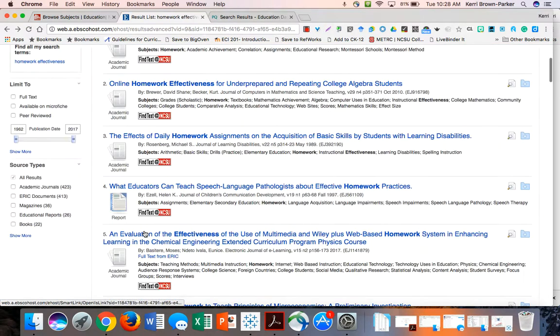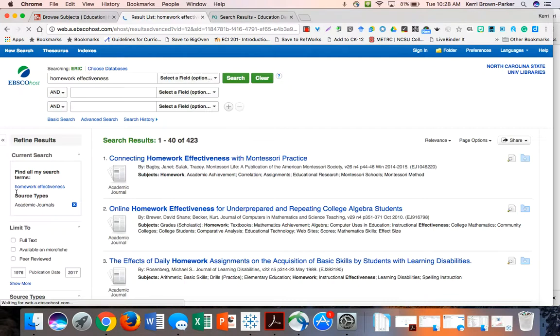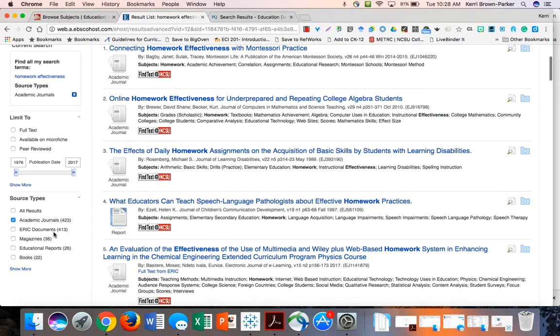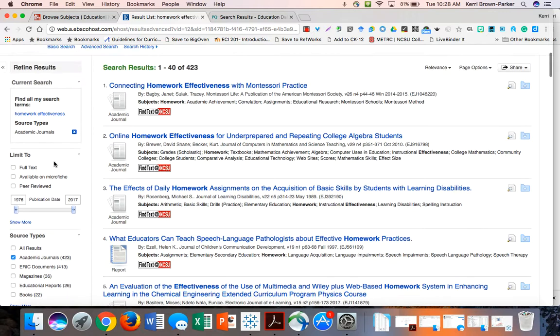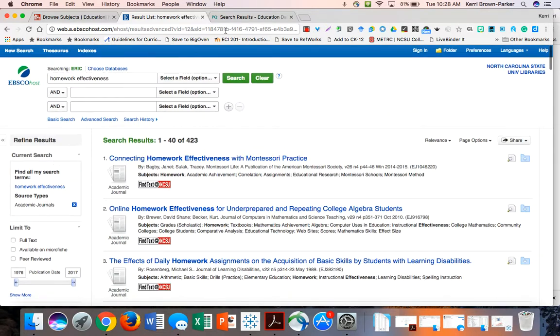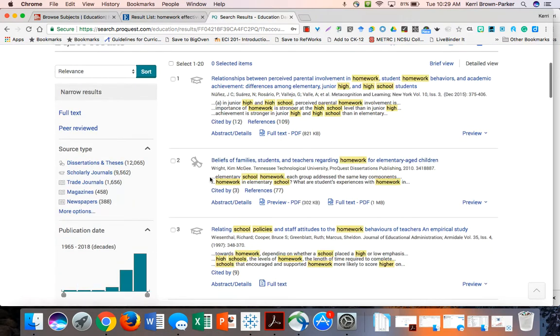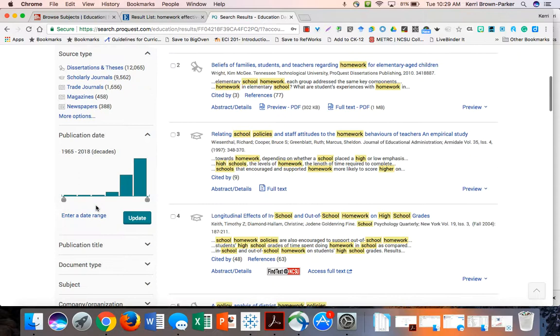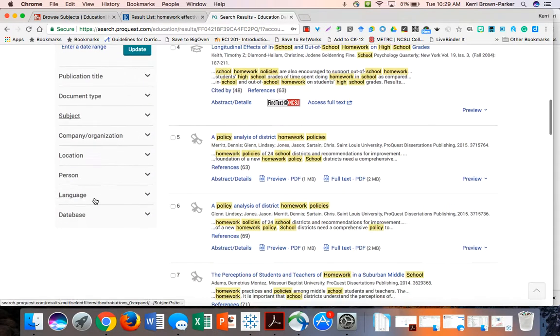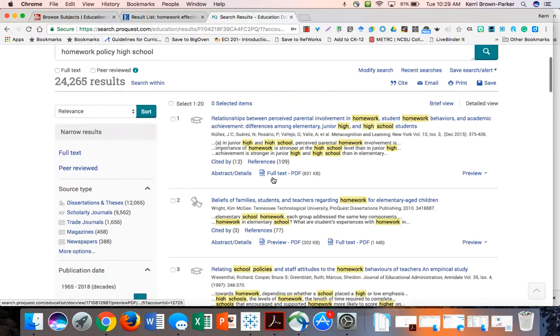If I go back to my results, I also can narrow my results to academic journals instead of including especially ERIC documents. Anyone can upload ERIC documents to the government's website, so you want to beware of those. However, sometimes magazines, educational reports, and book chapters can be helpful. I can also narrow down the date to get really recent results. Proquest works a little bit differently, again, because we know it searches the full text, but I still can narrow my resources on the side, narrow by publication date, and choose different pieces of information that I want to focus on from my search.